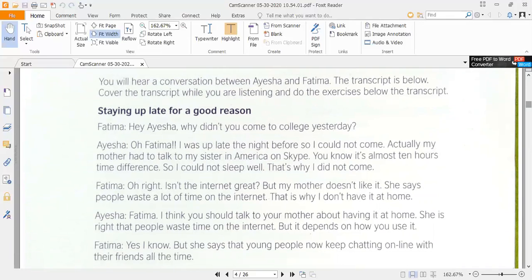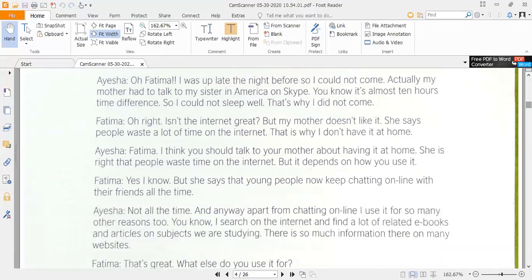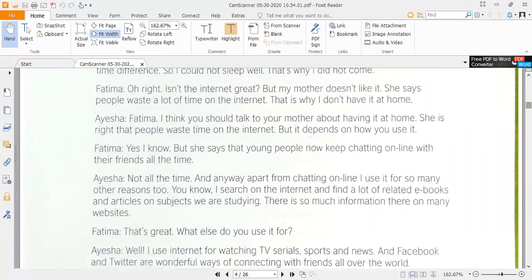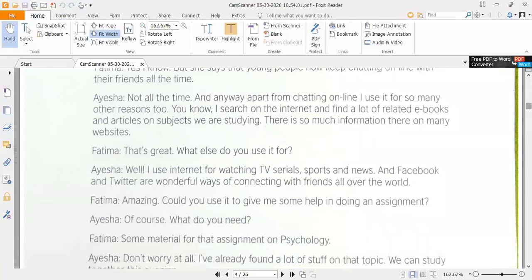And both of these girls also discuss different sources of technology, like Twitter, Facebook, internet, and other sources that have already changed our lives. So we get a lot of information from these dialogues of two girls, and the disadvantages of the internet are also discussed in a nutshell in these dialogues of Aisha and Fatma, that how people are wasting their time on the internet.